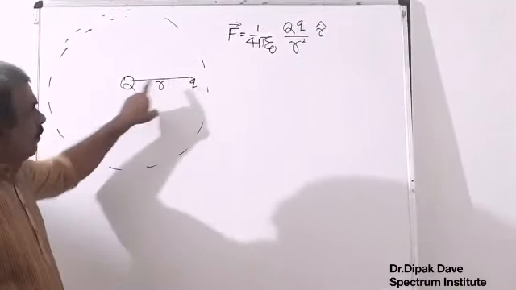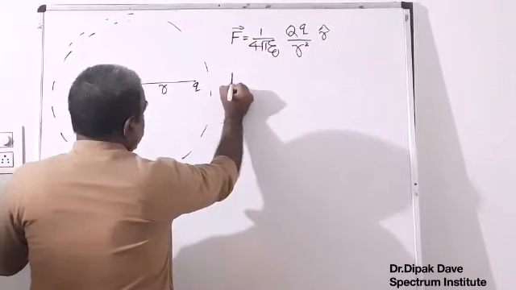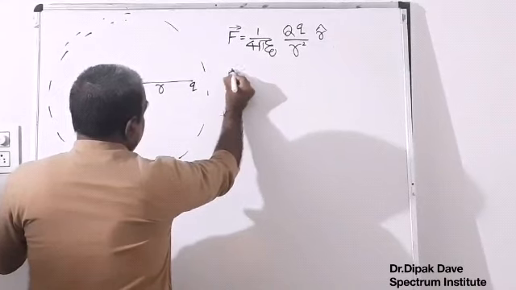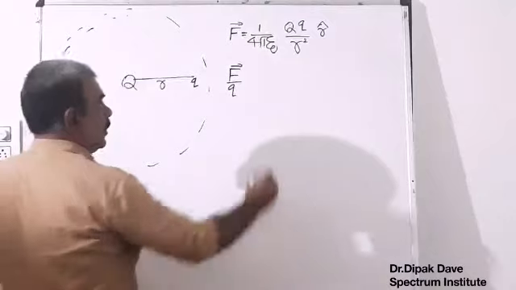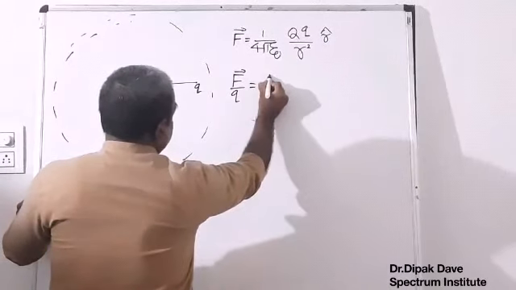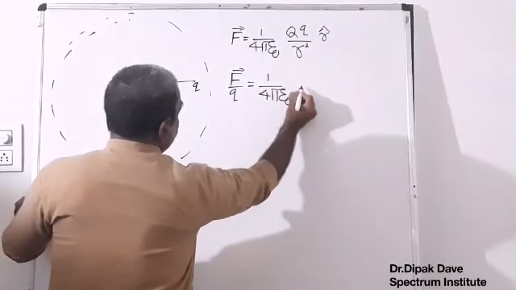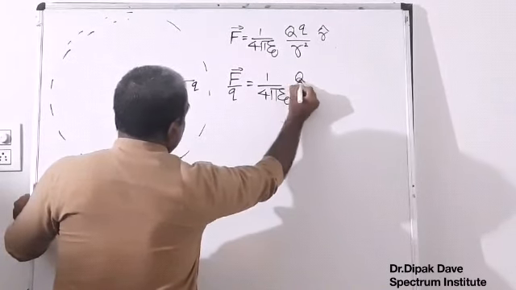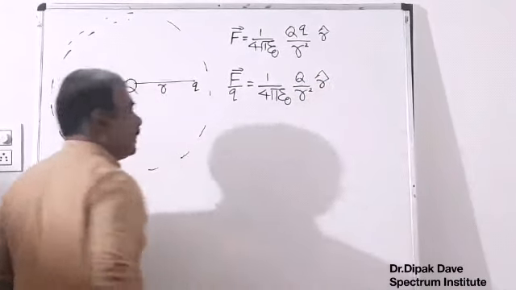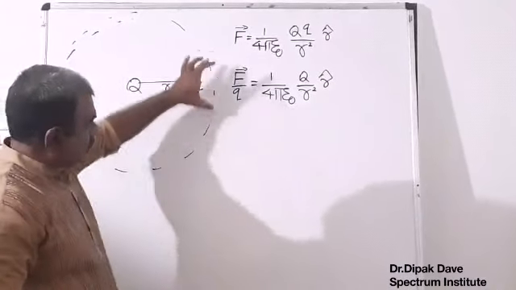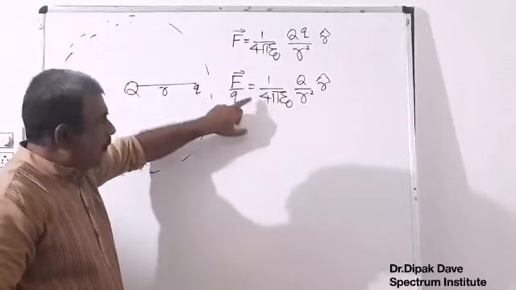Force on charge q by capital Q. Now, if I take F by q, what am I getting? 1 over 4 pi epsilon 0 Q by r square into r cap. Now, see this equation carefully.